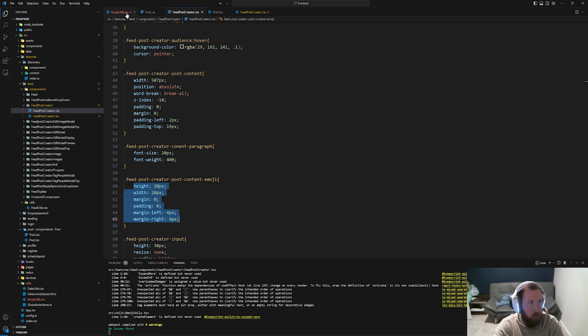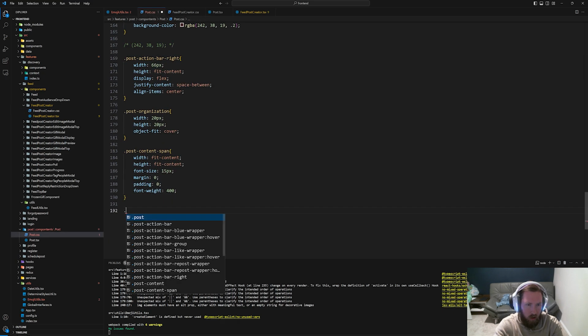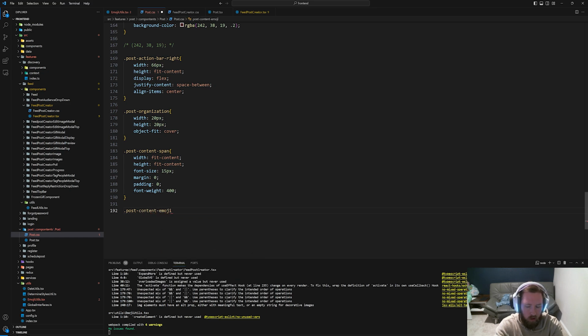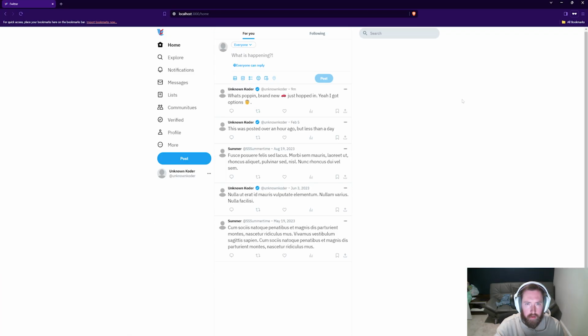So let's go ahead and just grab this guy and let's go into post.css. And I think this is post content dash emoji. This one is not as important. These two aren't as important to get right, because I guess you can highlight them, but it's not going to be automatically or dynamically updating. So yeah, that looks good. Cool. So there's that. That looks pretty good.